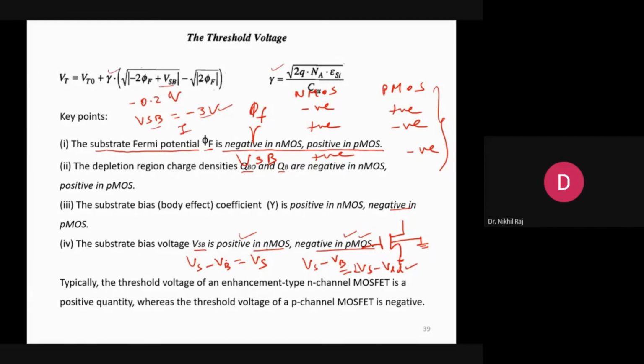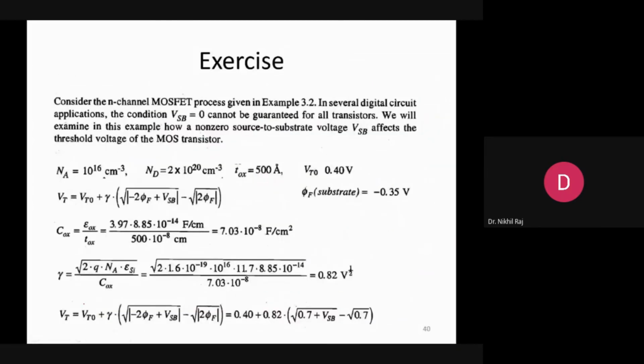And gamma is the body coefficient, which is given by this factor. Typically the threshold voltage of an enhancement N-channel MOSFET is a positive quantity, whereas the threshold voltage for PMOS will be a negative quantity. And the last is VTH, which will be positive for NMOS and negative for PMOS. So phi f is negative for NMOS, while gamma, VSB and VTH will be positive, whereas for the PMOS case phi f will be positive and the other things will be negative. Now there is a problem; we'll do this problem in the next class because it will take some time.